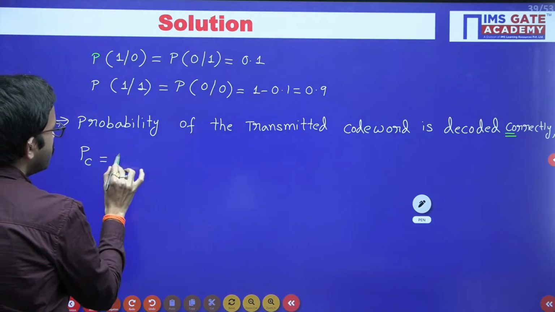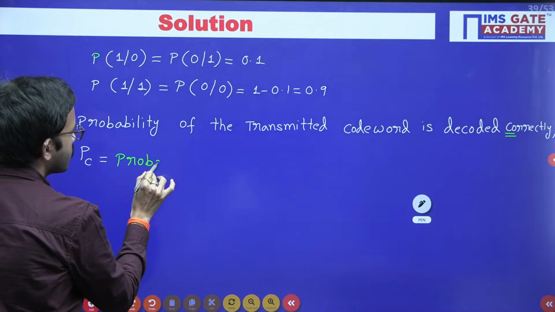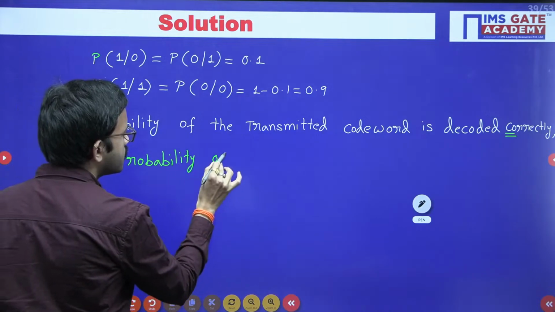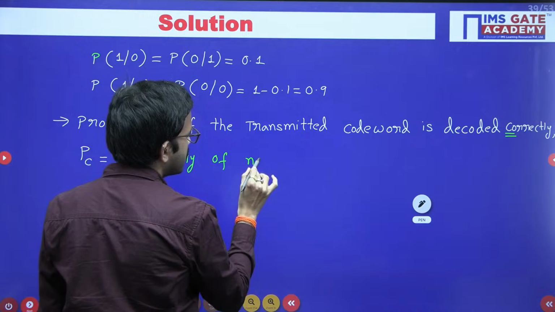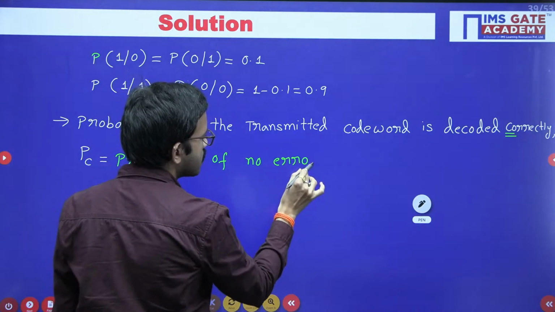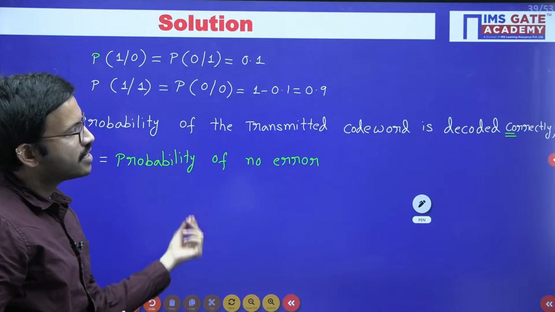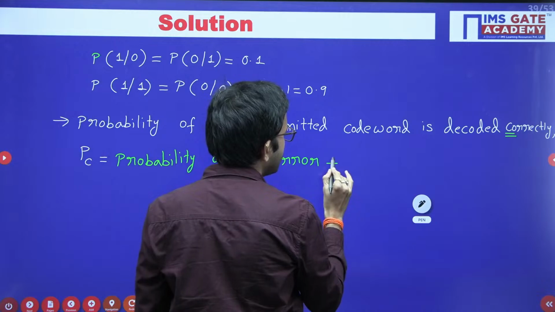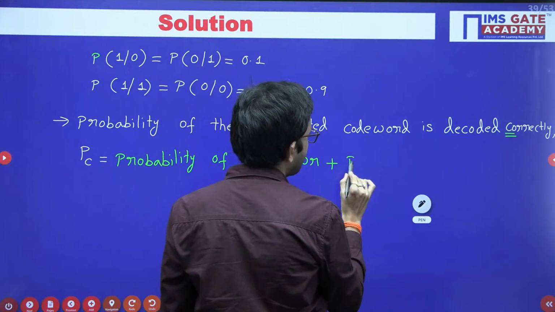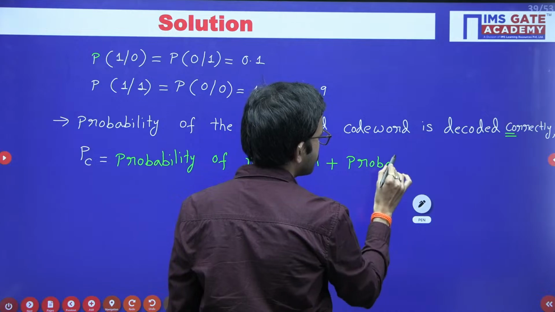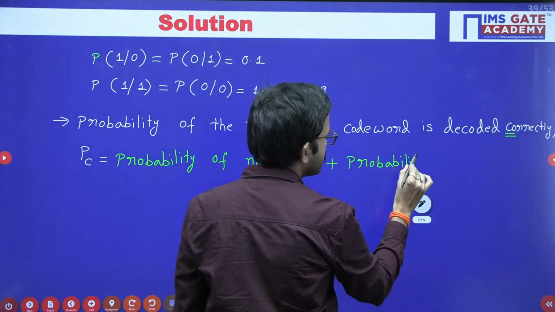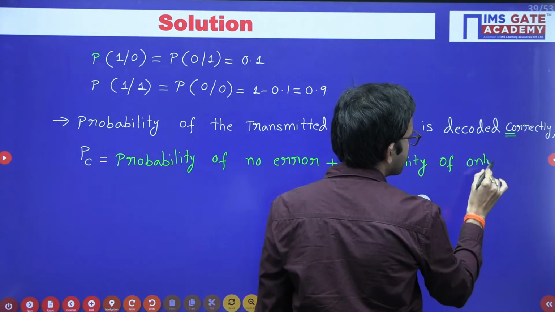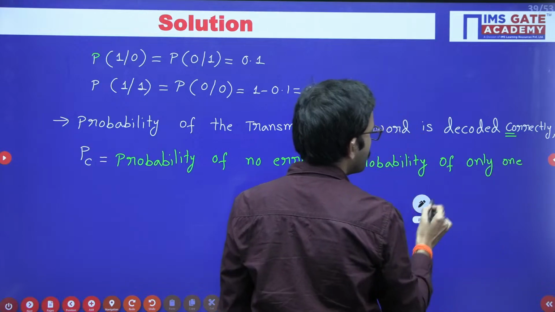The probability of no error is one possibility: whatever bits you have transmitted, you get all the bits correctly, which means there is no error. Or another possibility is the probability of only 1 bit error.